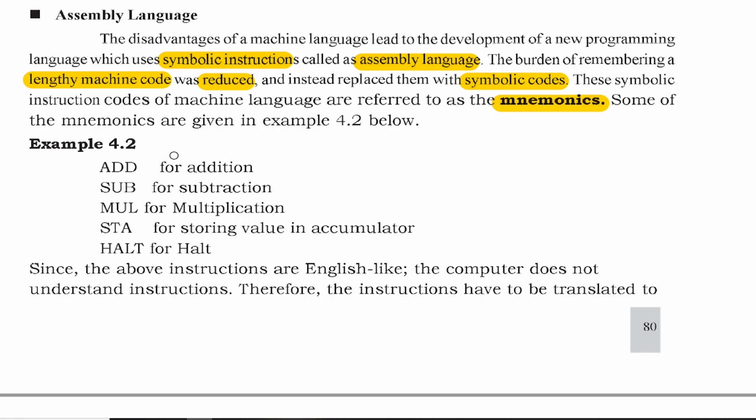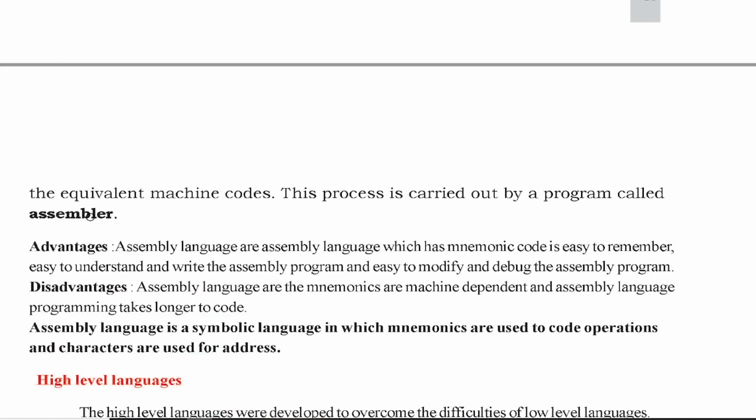Some of the mnemonics are given. You can see here add, sub, mul, sta, store, halt. Add means addition, sub means subtraction, mul means multiplication, sta means store. Since the above instructions are English-like, the computer does not understand. Definitely the computer works with high voltage and low voltage, so that should be in the form of zeros and ones. Therefore these instructions have to be translated to the equivalent machine codes. Whatever assembly code we wrote will not be understood by the computer, so it has to be converted into its equivalent machine code.